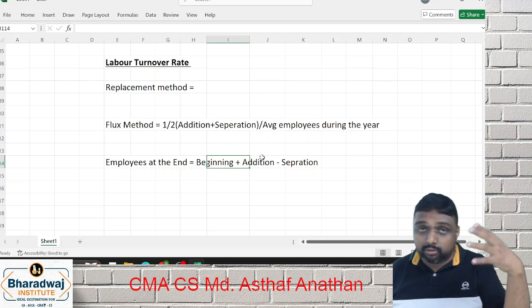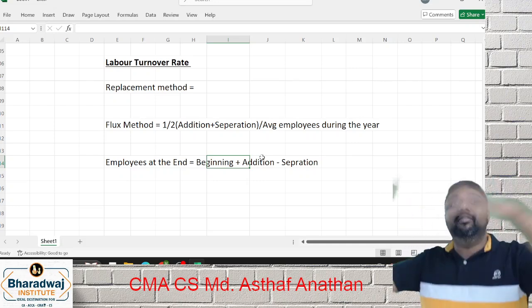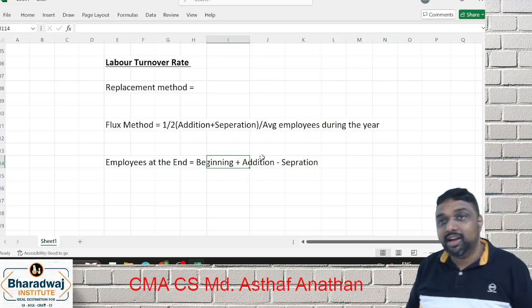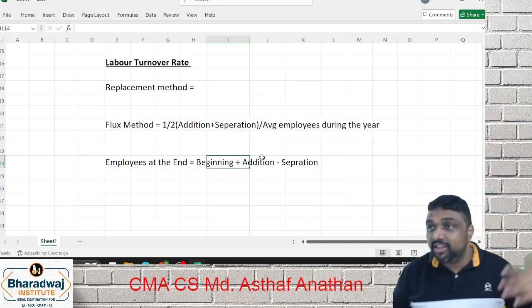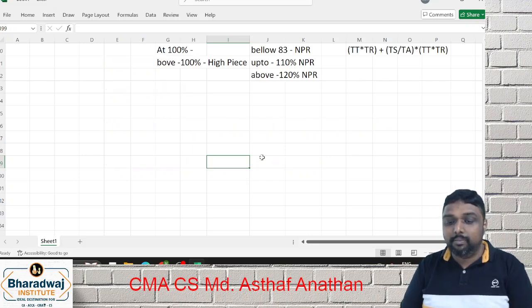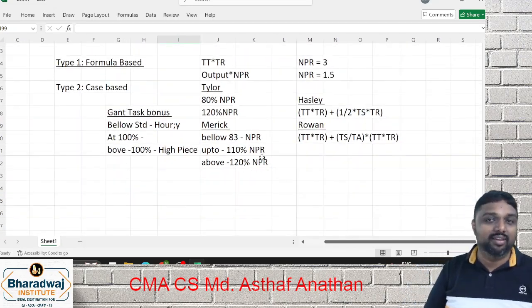See, a labor turnover question itself sometimes comes. If at all it comes, it is either labor turnover or wage or incentive system. Even if it is labor turnover, this is the problem. If it is a wage or incentive system, it may be a combined question or a 2-mark model. 2 marks generally will come.